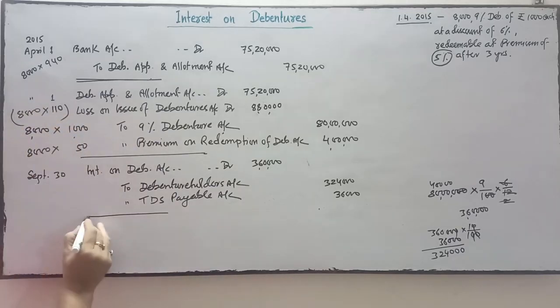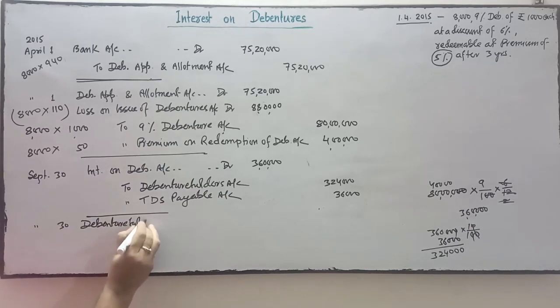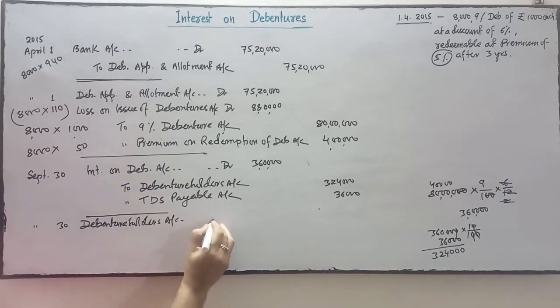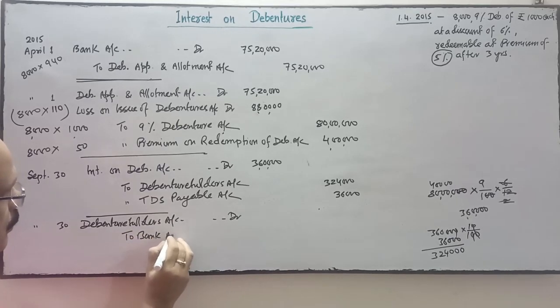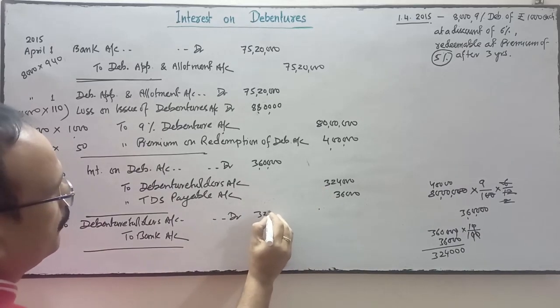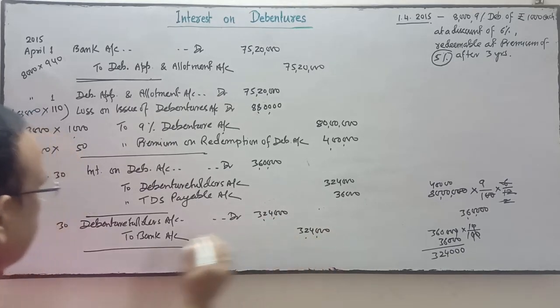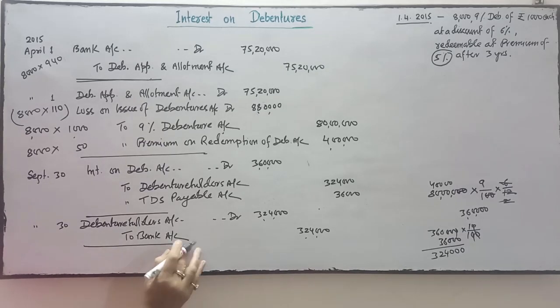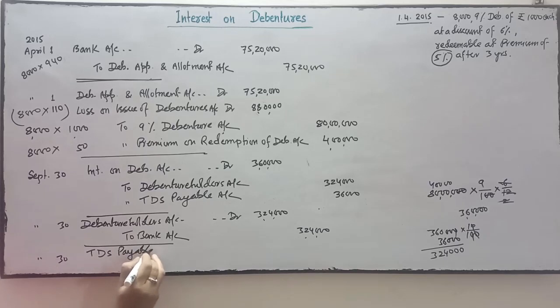Okay. Next entry, debenture holders account debit, to bank account, this amount, 3,24,000. And the next entry, on the same day, this TDS will be deposited into the government treasury on behalf of the debenture holder.